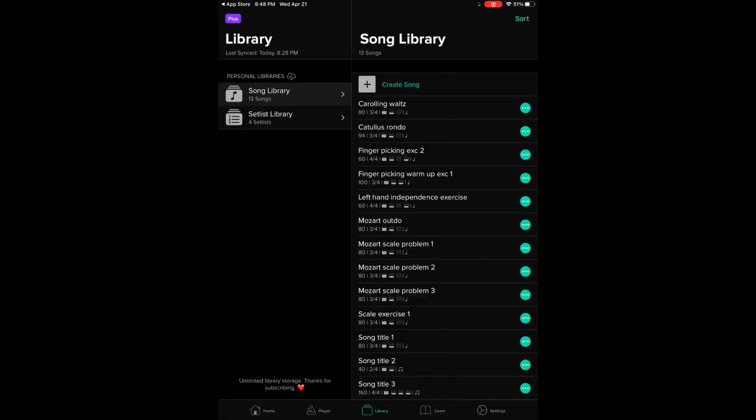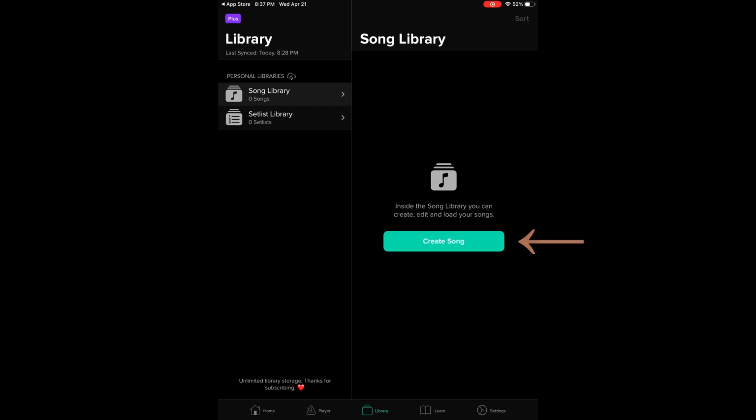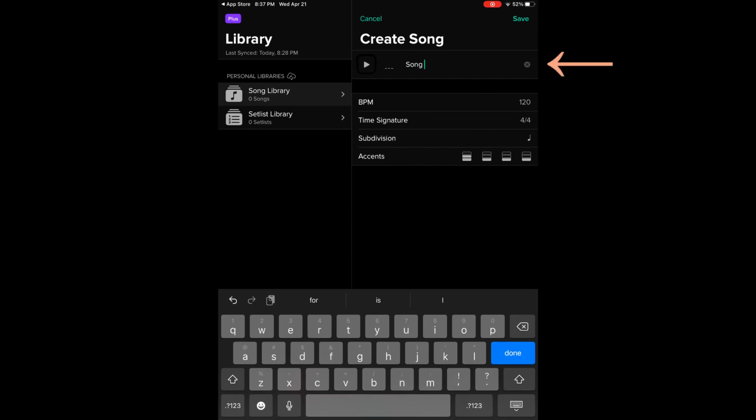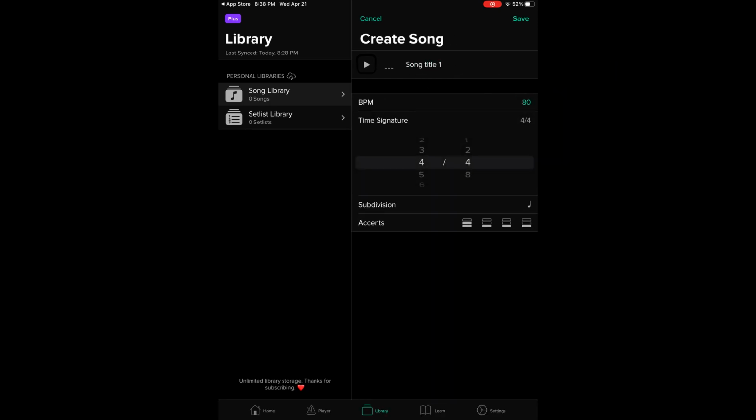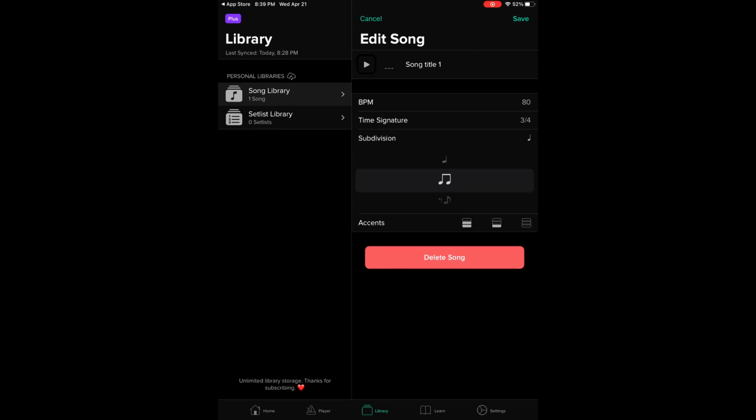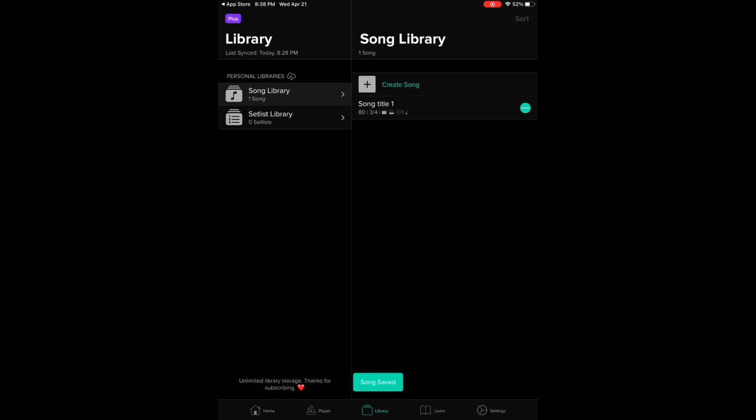To edit a song, you can click on the 3 vertical dots. I like to delete all the default ones and start from scratch. Then click on the plus sign to add a song. Make sure to add a title, add the tempo speed, and your time signature. The subdivision controls if you hear the quarter note or the 8th note if you'd like. Hit save, and now your song is ready.